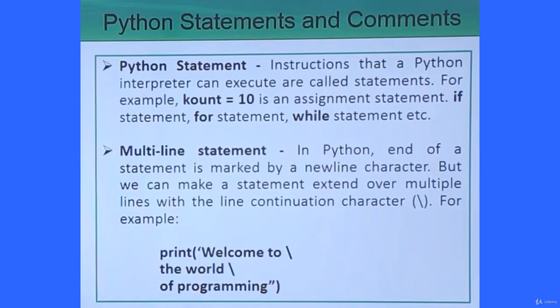Let us suppose I want to write "welcome to the world of programming", but for some reason I do not want to write this statement in one line. I want to break it up into multiple lines. In that case, we put one continuation marker at the end of the line, that is our backslash. In this way, the interpreter will consider this multi-line statement as nothing but a single line statement, and it will get executed accordingly.